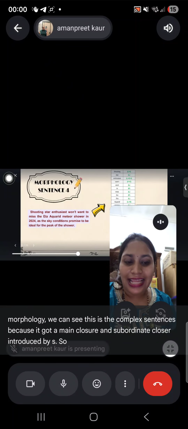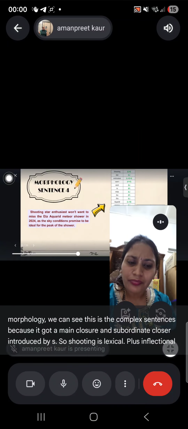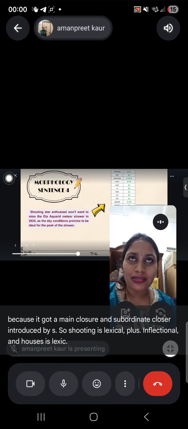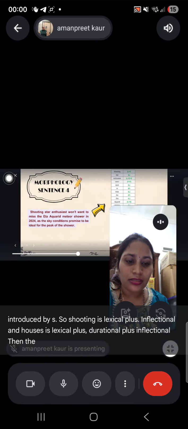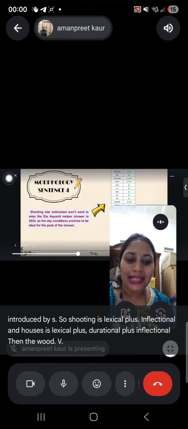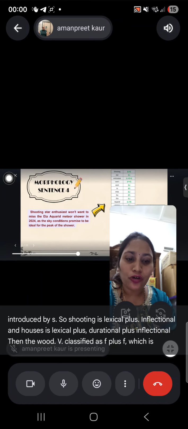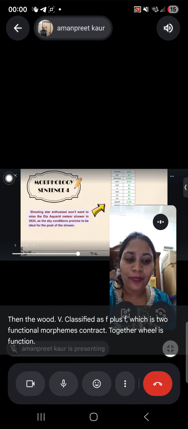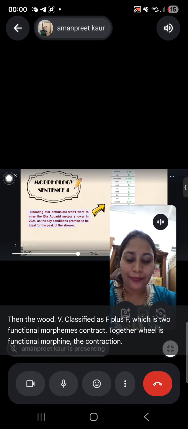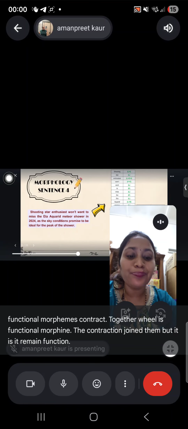Shooting is lexical plus inflectional. Enthusiasts is lexical plus derivational plus inflectional. Then the word won't is classified as F plus F, which is two functional morphemes contracted together. Will is a functional morpheme. The contraction joins them, but it remains functional.